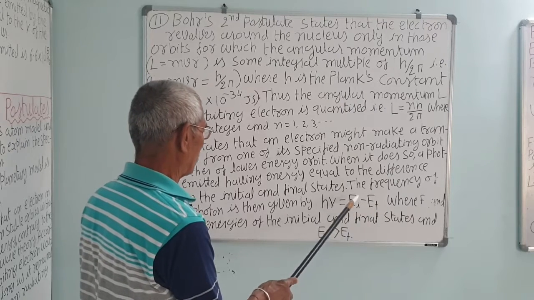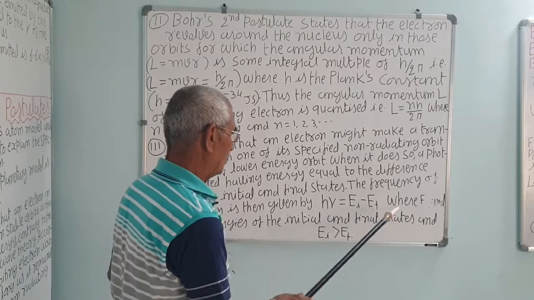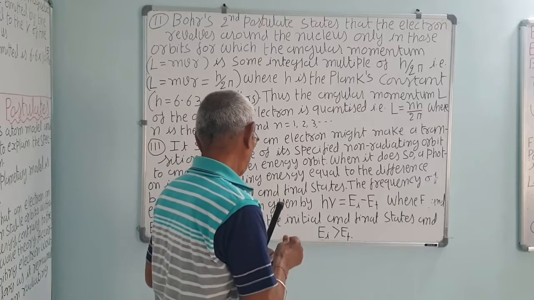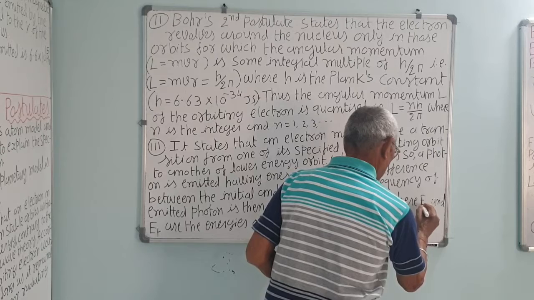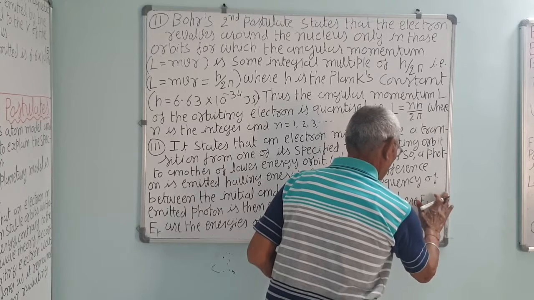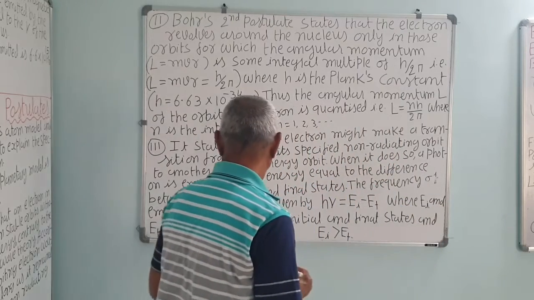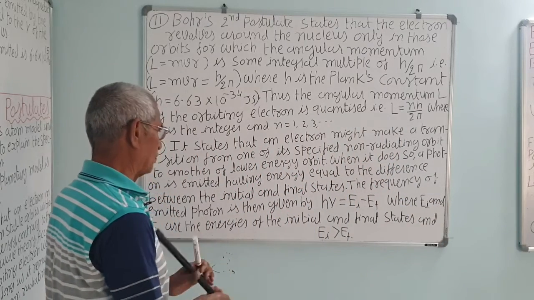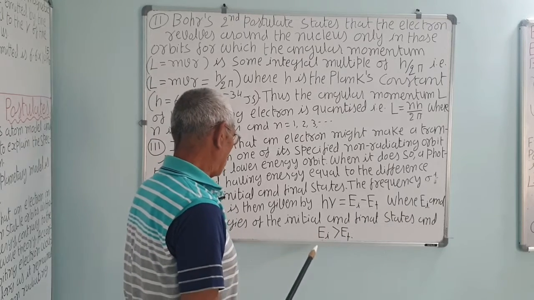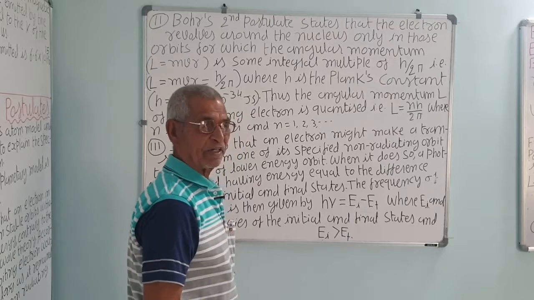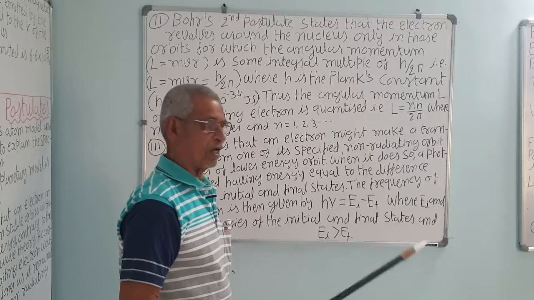So, the energy in the initial orbit is Ei, E for energy and I for initial orbit, and Ei and Ef are the energies of the initial and the final states or orbits. If Ei is greater than Ef, then it will radiate. Or if it absorbs, it will jump from F to I.